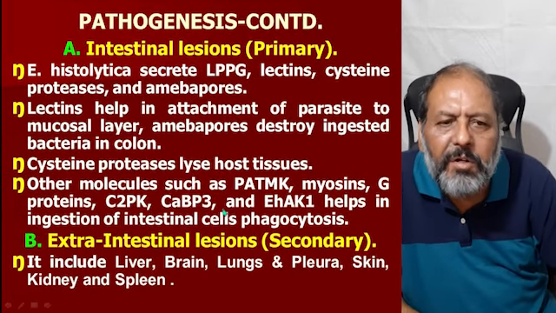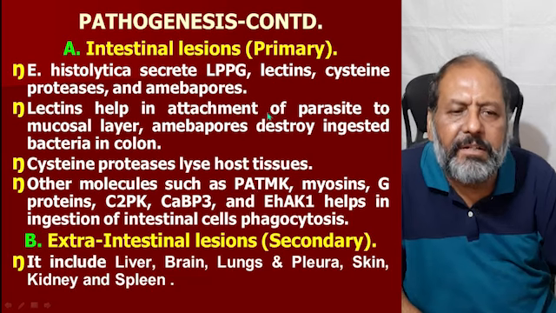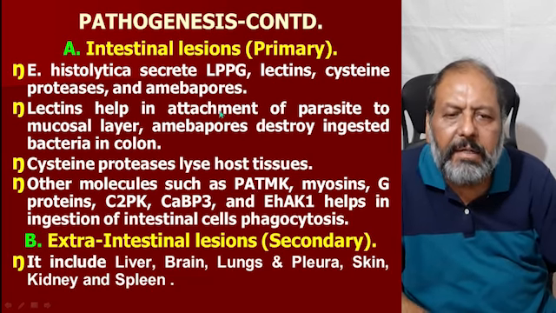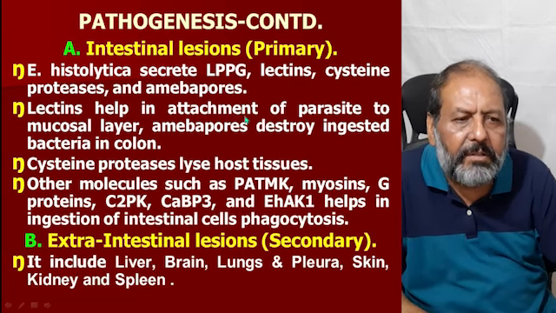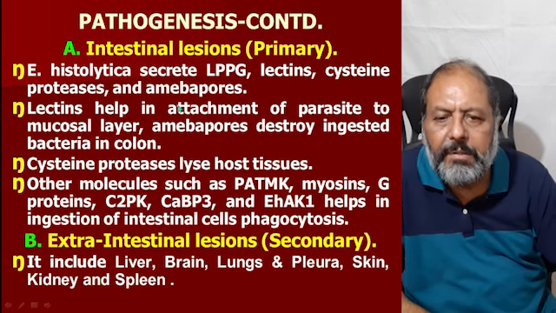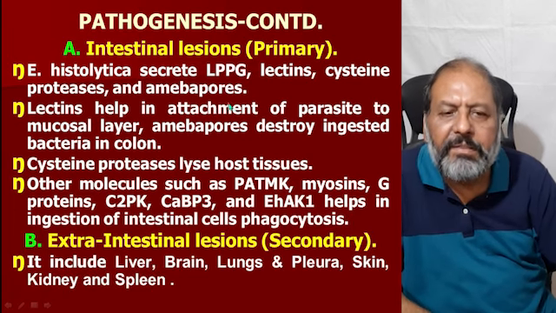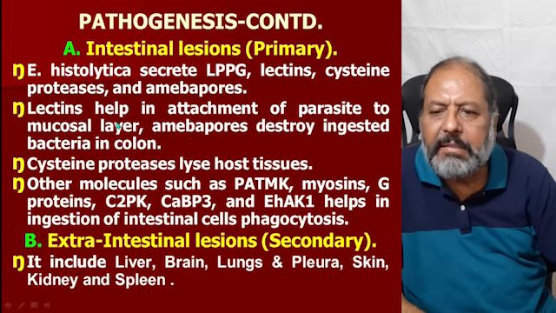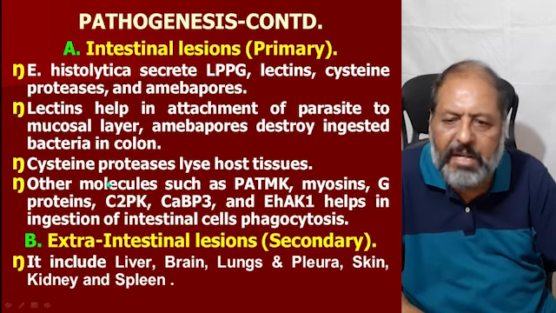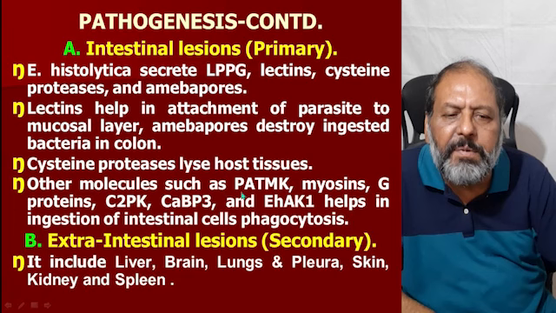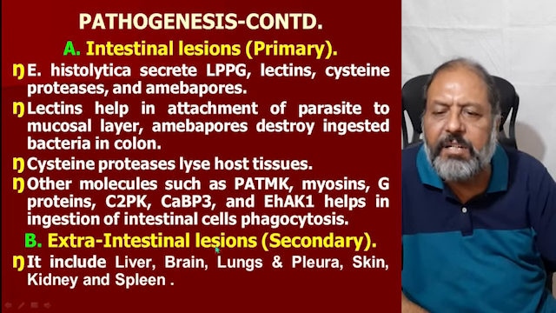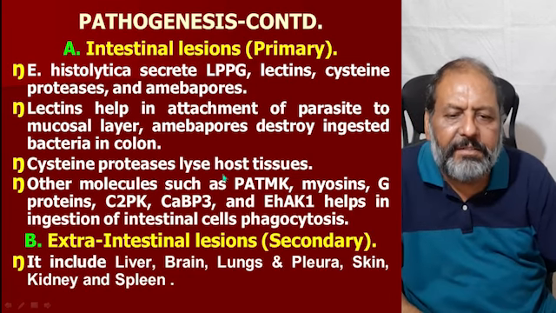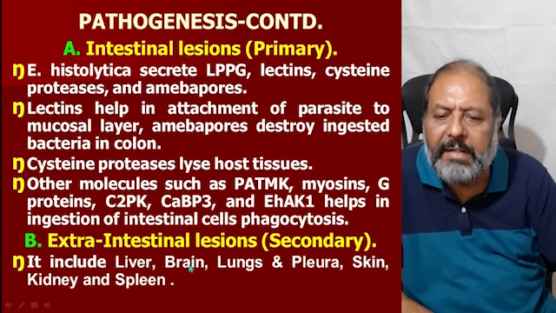Now, continuing the intestinal lesion or the primary lesion, Entamoeba histolytica secretes LPPG, lectins, cysteine proteases, and amoebopores. These are the weapons of the Entamoeba histolytica. The lectins help in the attachment of the parasite to the mucosal layer. Amoebopores destroy the ingested bacteria in the colon, and the cysteine proteases lyse the host tissues,